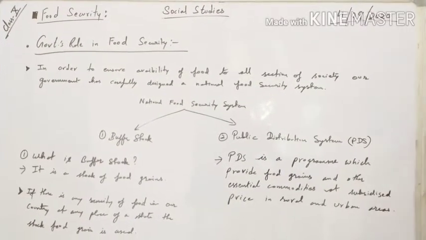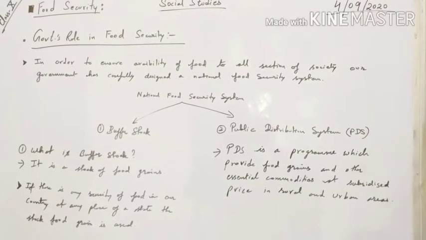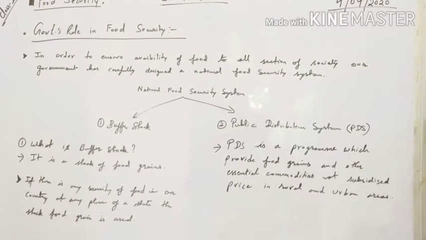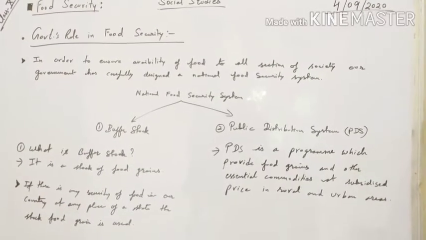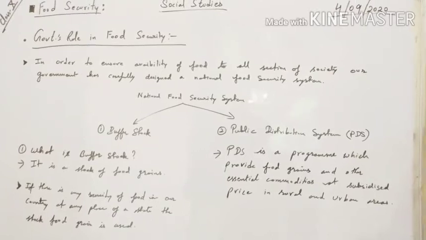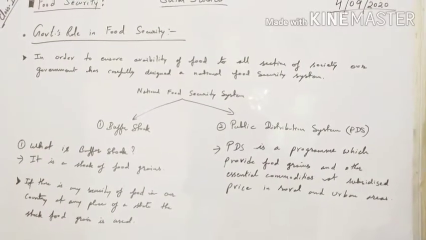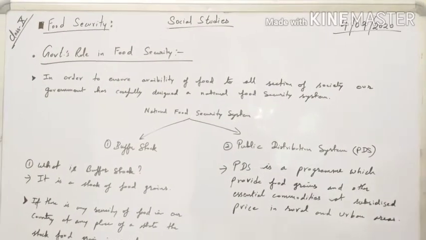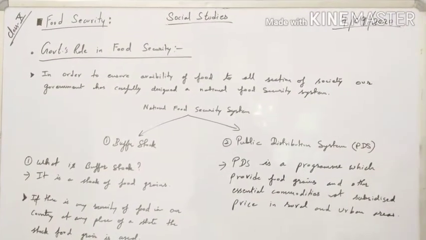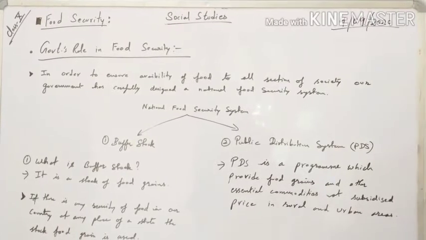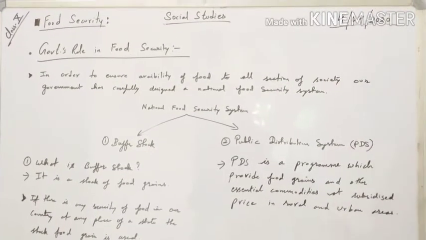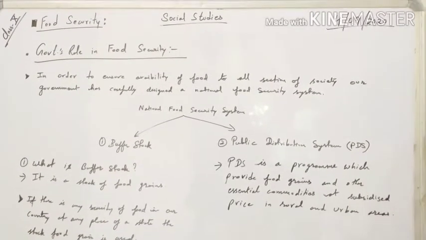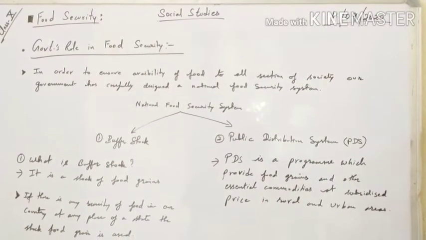Now let us understand the public distribution system. It is a system, and it is a program which is developed by a country to provide food grains and other essential commodities at a subsidized price in rural and urban areas. The best example for this I would like to make clear: you might have heard about the ration card. The ration card is provided to every citizen of our country, and through that ration card they will get the food grains at a subsidized rate.